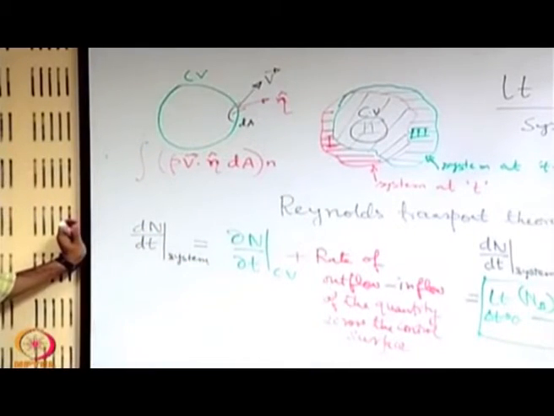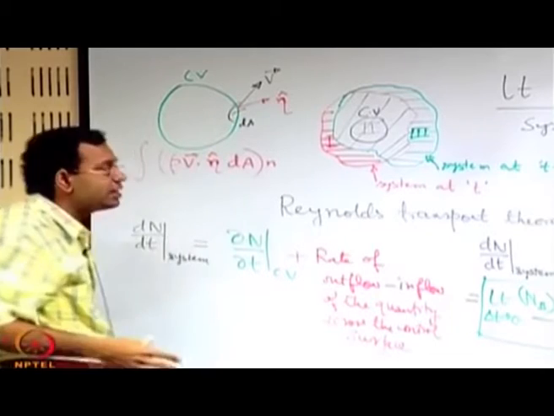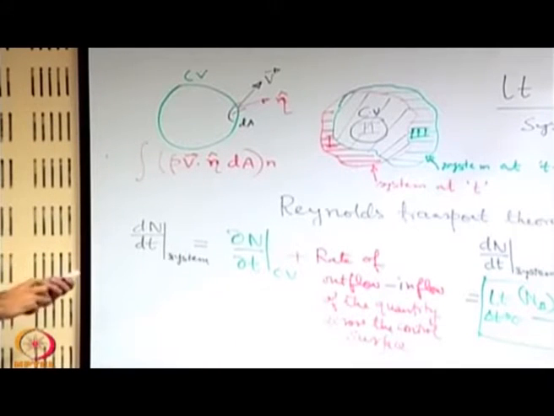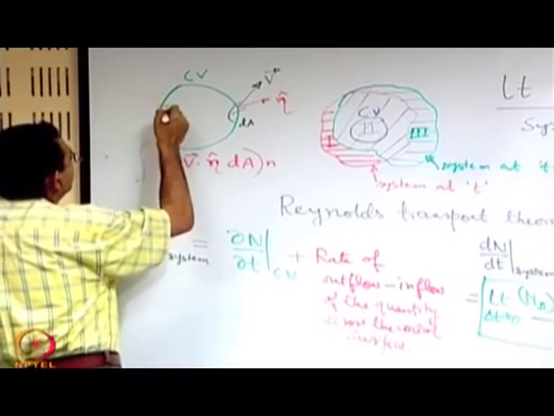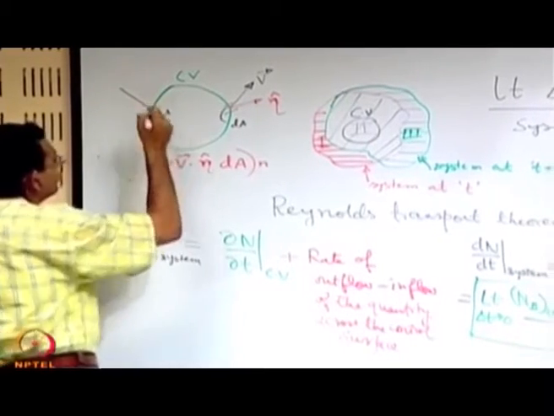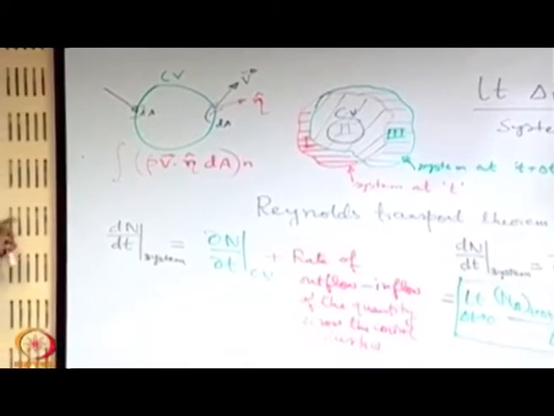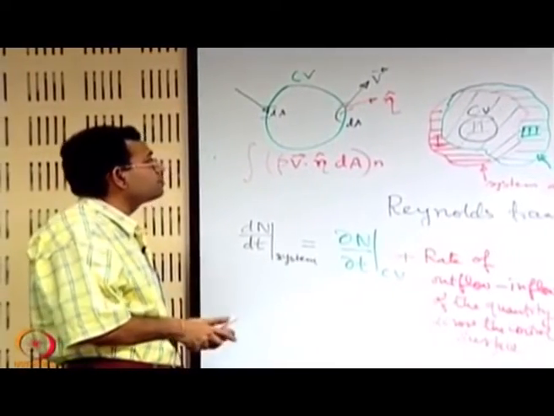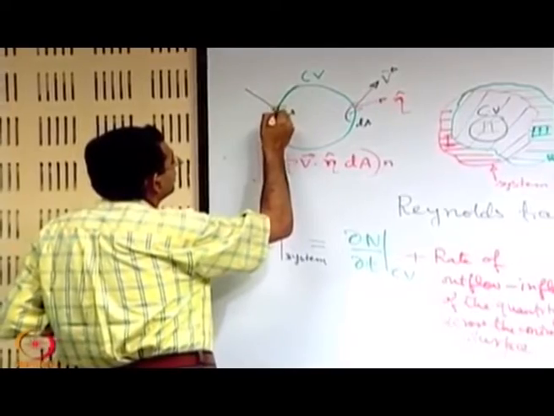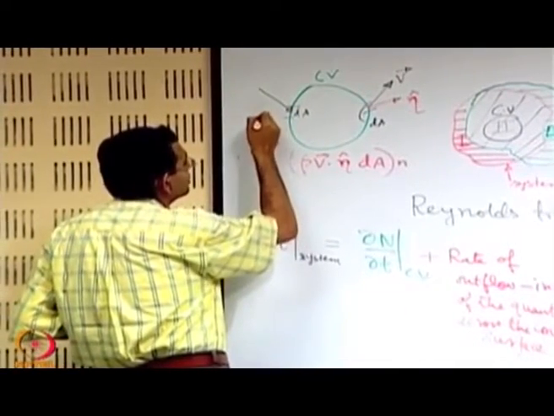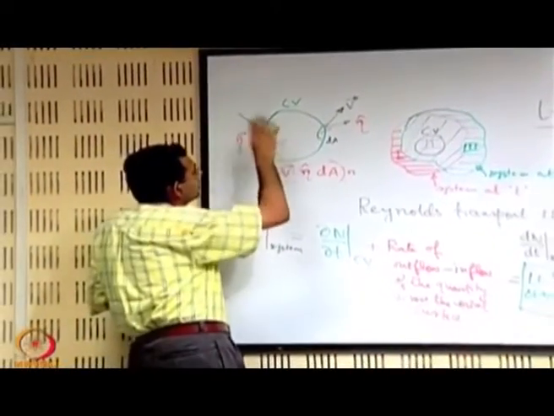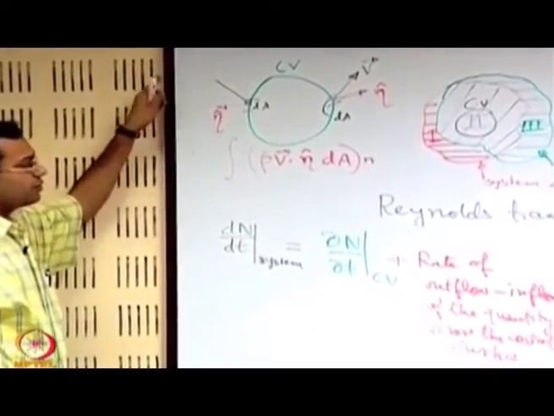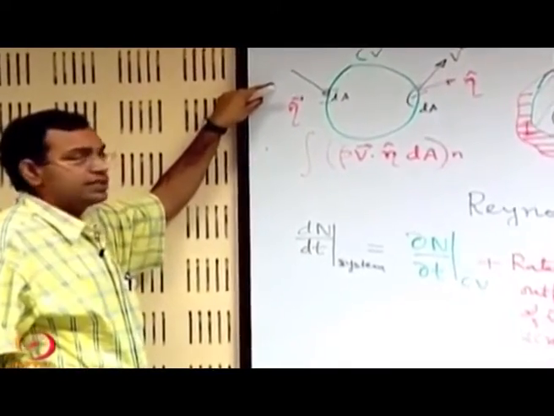Okay. Now, what about inflow? Let us see whether it is different from this or is it same as this? Let us take a different case, maybe just on the same control volume, where you identify again a small area dA. Now, fluid is entering the control volume. So, the fluid is entering the control volume, and let us say that we identify the direction normal eta in this way, and other things hold similarly. So, what is the rate of inflow of the quantity through this?